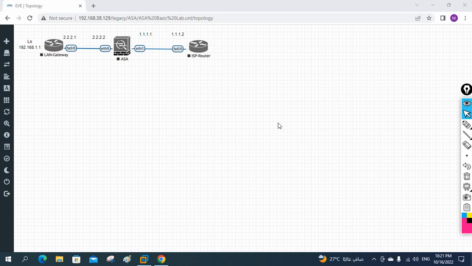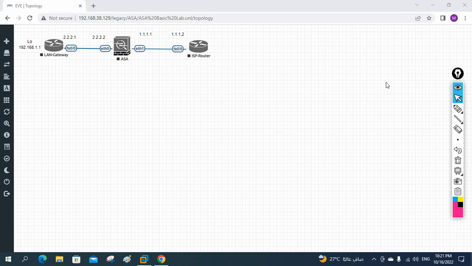In that one we are learning step by step how we can configure the ASA, what we can do in the ASA. We are learning from the basic, doing the theory part and then the labs for the ASA firewall. Now we are going to discuss some theory about the concept of security zone. Let me take my whiteboard and we are going to discuss that one.